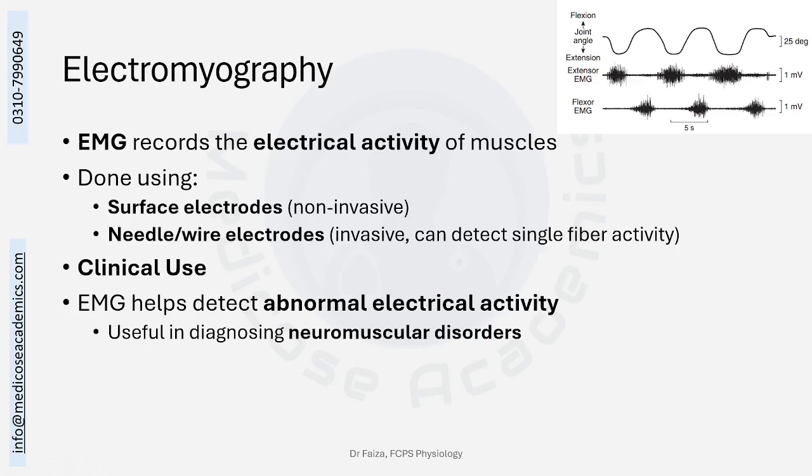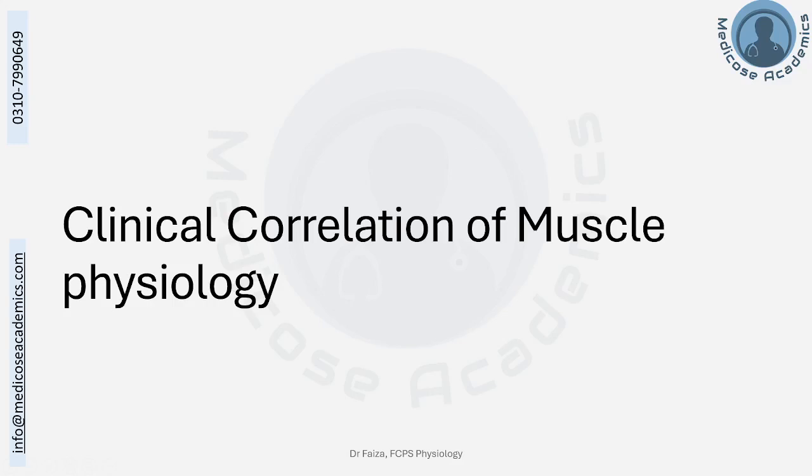Electromyography is a type of technique which is used to study the electrical and contractile activity of the skeletal muscles, and this is useful in identifying certain neuromuscular disorders, for example, in the diagnosis of myasthenia gravis. Now, let's move on towards the discussion of the clinical correlations of the muscle physiology.